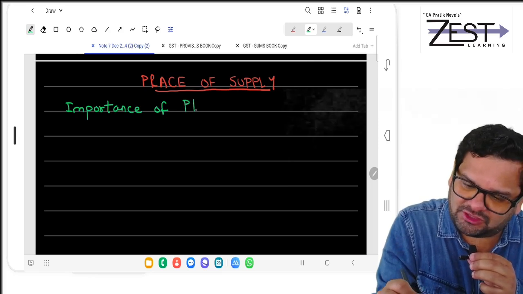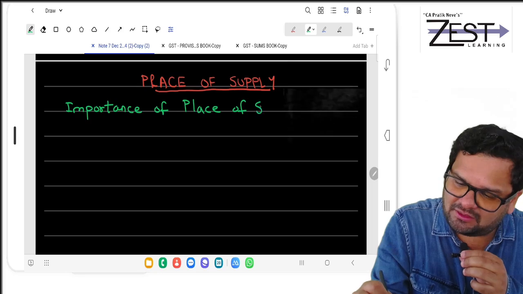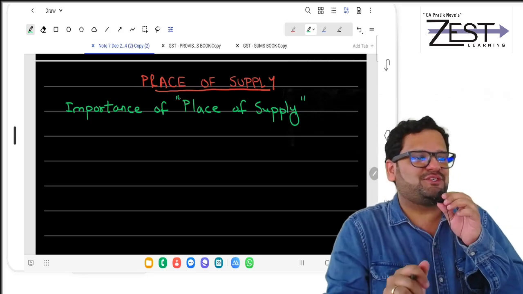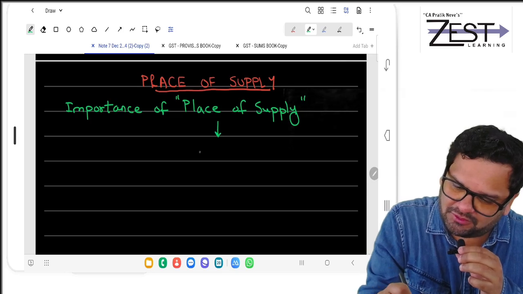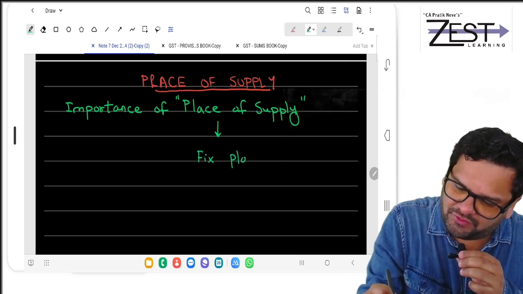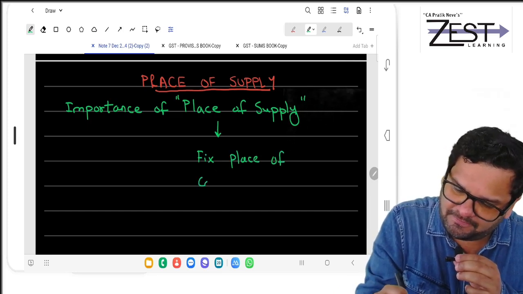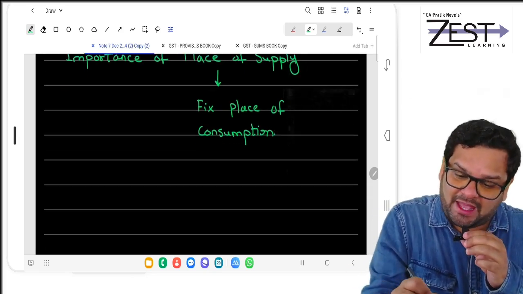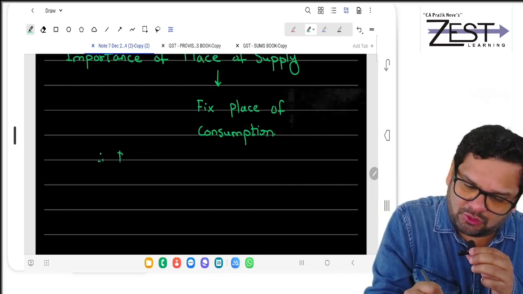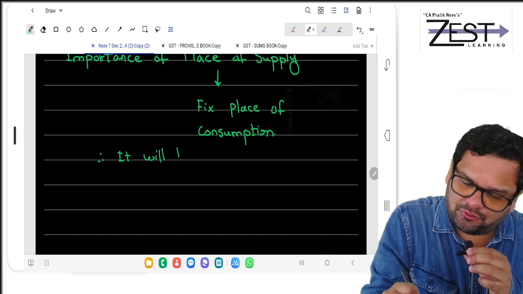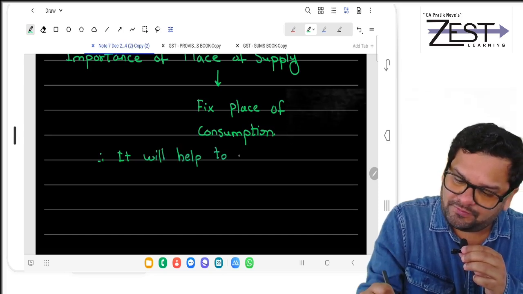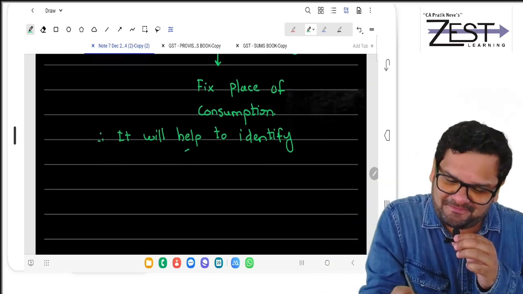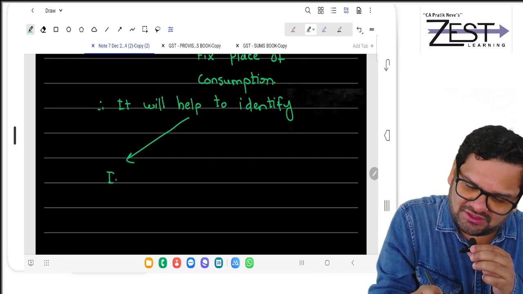First, the importance of place of supply. Do you agree that place of supply will fix the place of consumption? When it fixes place of consumption, it will help to identify whether the transaction is intrastate or interstate.